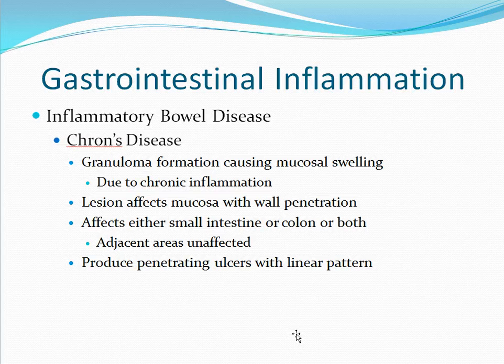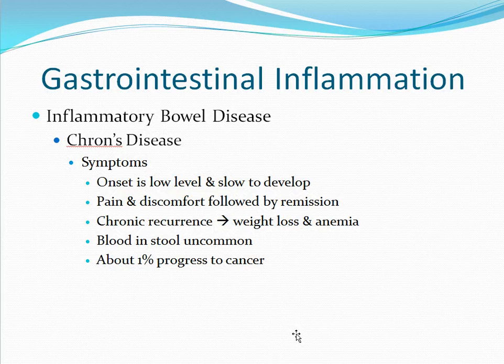The onset of symptoms tends to be very low level and slow to develop. The symptoms will include pain and discomfort, followed by periods of remission. Chronic recurrence can lead to weight loss and anemia. This would be due to a lack of iron and B12 absorption. Blood in the stool is uncommon in Crohn's disease, and only about 1% progress to cancer.